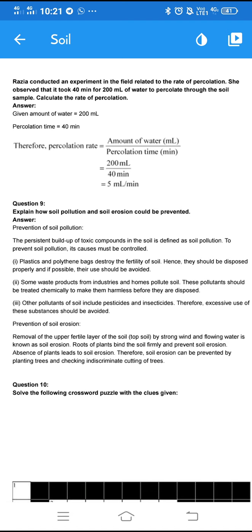What is the formula? The amount of water taken in milliliters divided by the time taken for percolation in minutes. So first enter the numerator: 200 ml is the amount of water taken, and the time taken to percolate, the percolation time, is 40 minutes.